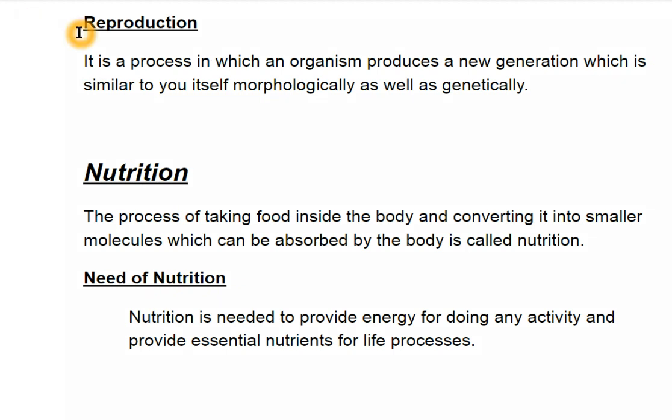So the next is reproduction. It is a process in which an organism produces a new generation which is similar to itself morphologically as well as genetically. That means the process by which cells and organisms produce other cells and organisms of the same kind is called reproduction.